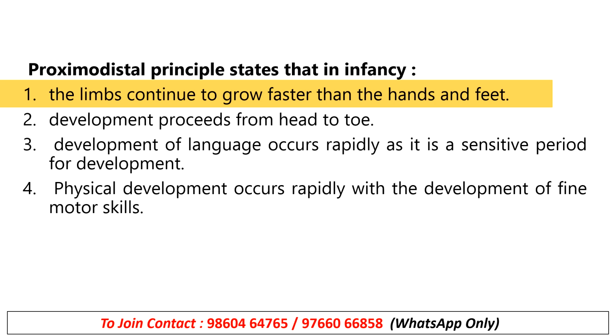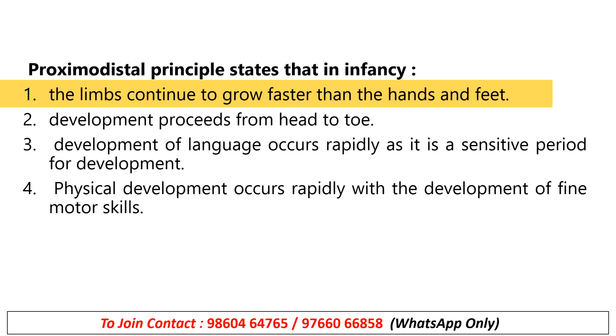Nazdik se dur tak, that is called proximodistal. For example, infants can gain control over the torso, then the arms, then finally hands, and then fingers. Clear? That is called proximodistal, from near to far.